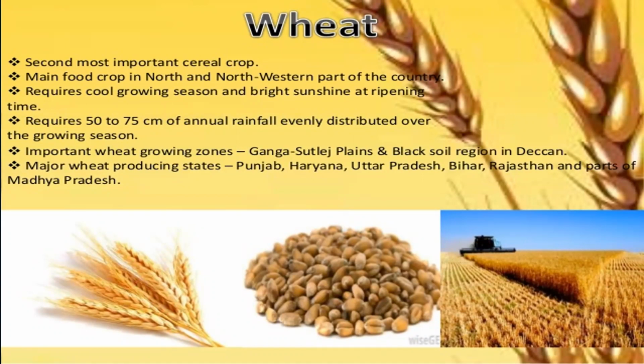There are two important wheat growing zones: one is the Ganga Satluj Plains and the other is the black soil region in Deccan. The major wheat producing states are Punjab, Haryana, UP, Bihar, Rajasthan, and parts of Madhya Pradesh. I hope children you have understood.